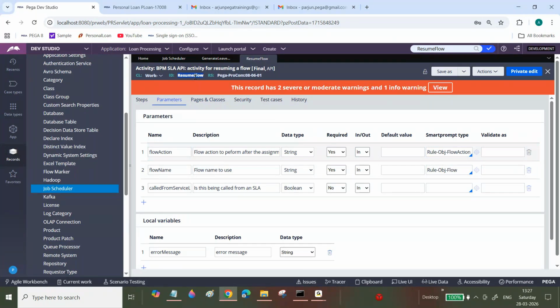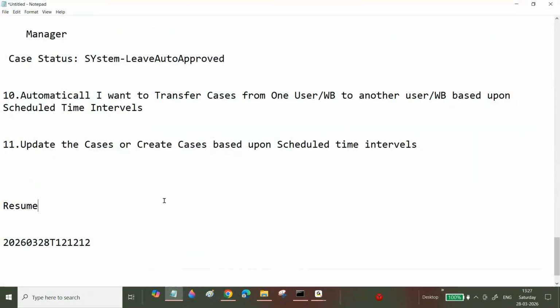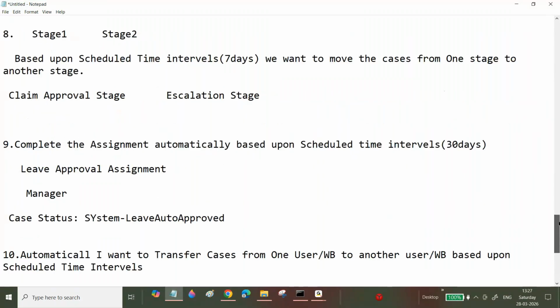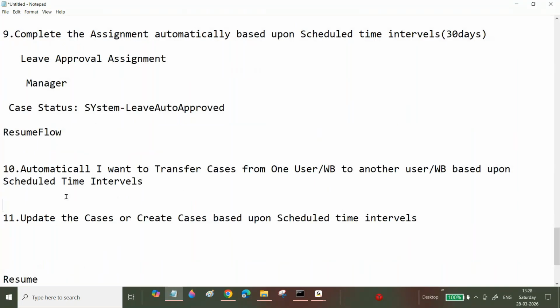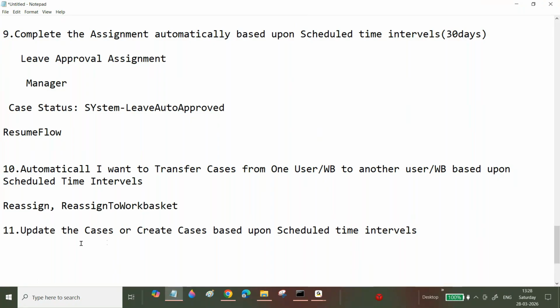You can use this example. You can use pxChangeStage in this example, and pxTransfer to reassign the work or reassign to a work basket. Here you can open the cases and then use the Pega OOTB activities to update the case state. In a loop, you can update each record using this Pega OOTB activity.